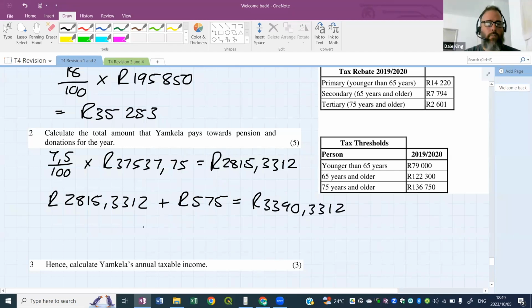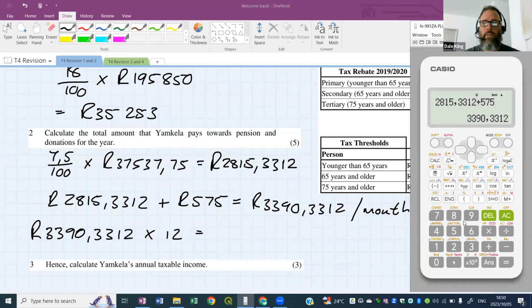390.3312 per month. This is per month, right? These are monthly values. We need to know how much for the whole year. So we will take this monthly value and then we need to multiply it by 12 to get an annual value. All right, so we need to multiply this by 12.